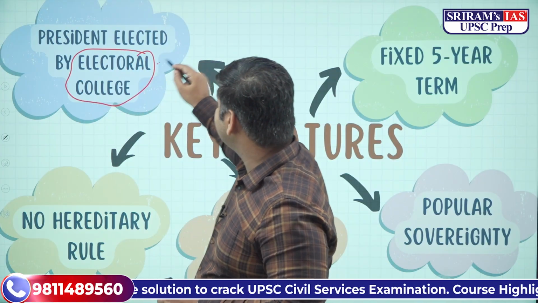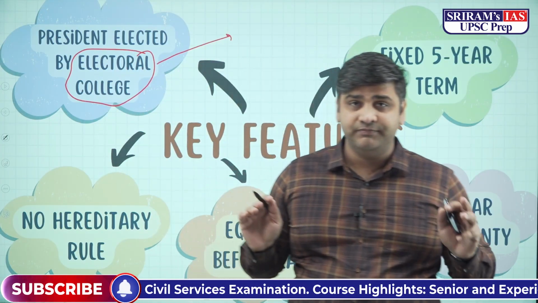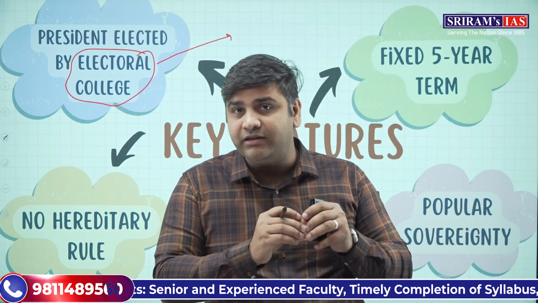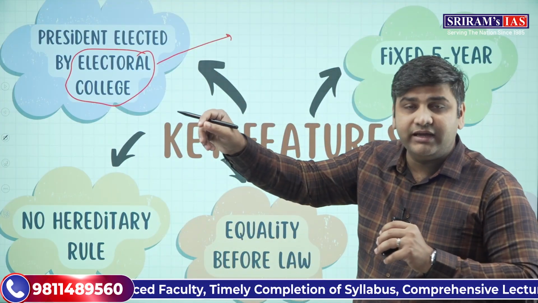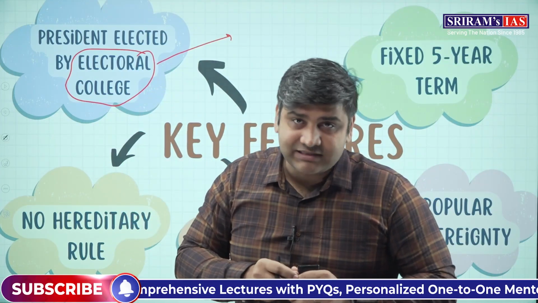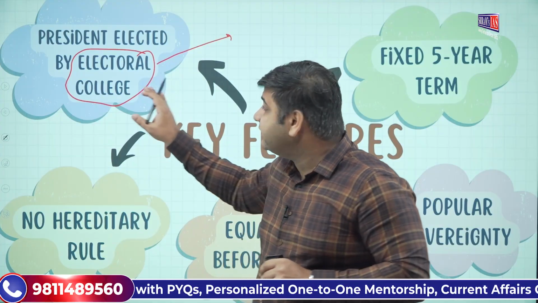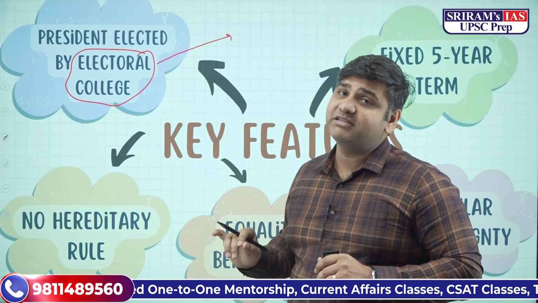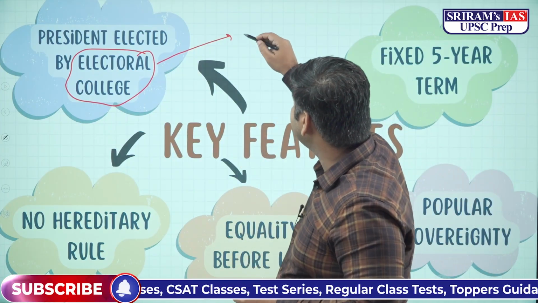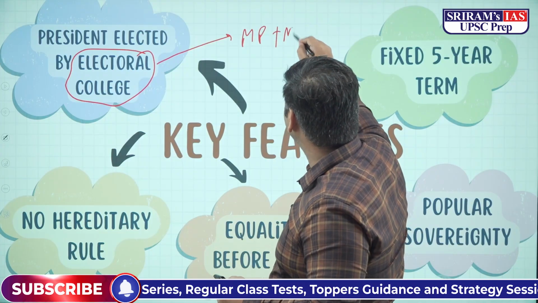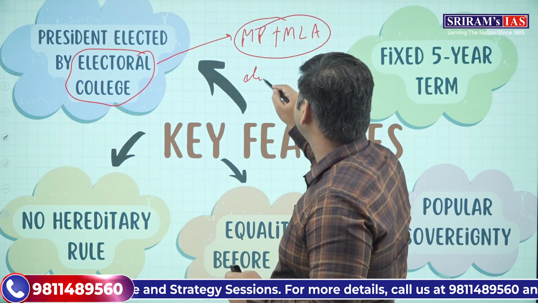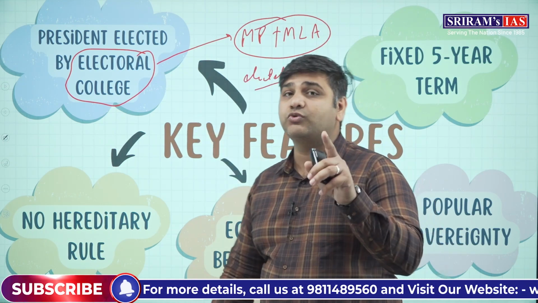college. Now, electoral college simply means the eligible voters. If you have to elect a president, there shall be some people who would be voting. The voting is not direct voting as happens in India for the election of members of parliament or for the election of members of legislative assemblies, but indirect election happens in the case of president, and the people who are voting for this are nobody but the members of parliament and the members of legislative assembly. Only the elected members, not the nominated ones, but only the elected members.